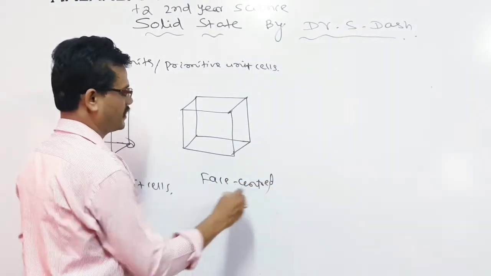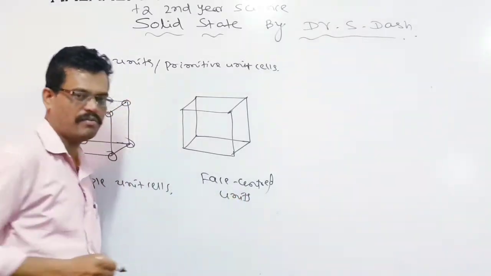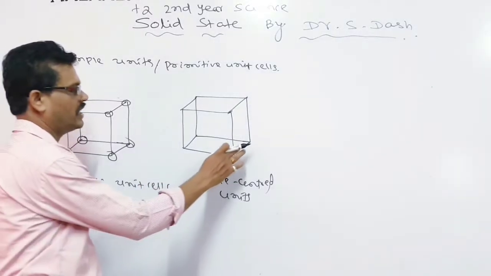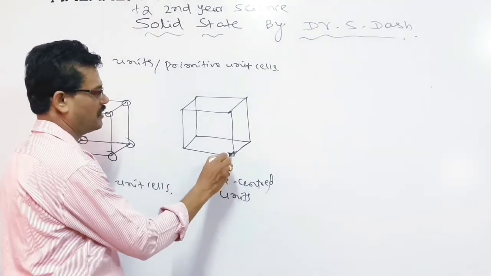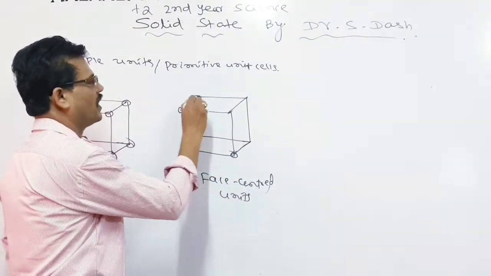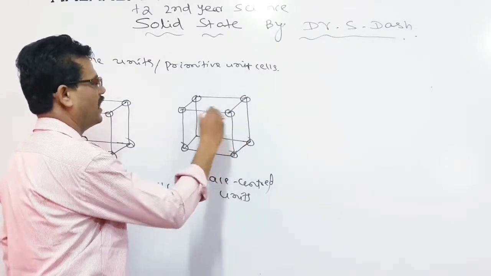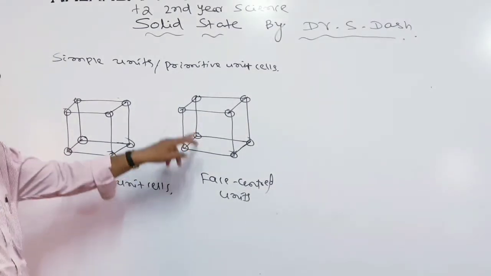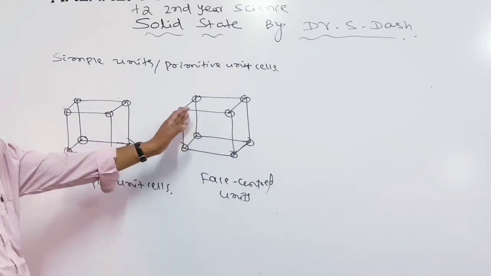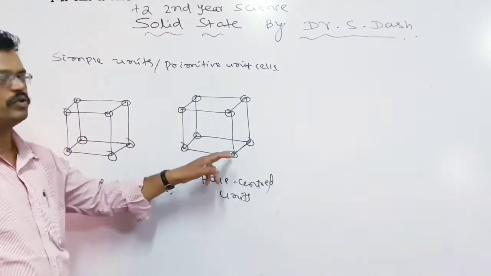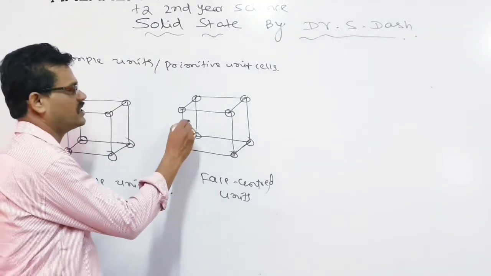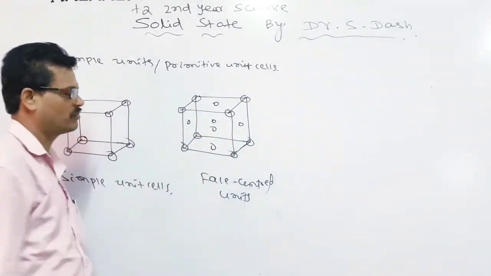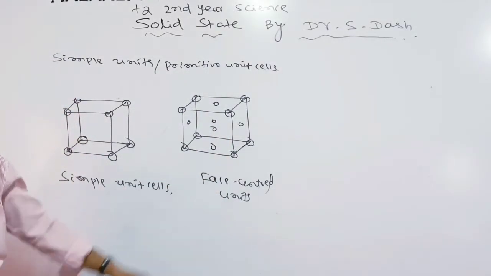And in case of the non-primitive, first of all you have the face-centered unit cell. In this unit cell, you can imagine points are present at each corner of the unit cell, that is 8 corners, and beside the 8 corners there are faces. How many faces are there in this cube? We can see there are 6 faces, front, back, and the 4 sides. So there are 6 points at the 6 faces, 4 sides and top and bottom. That is the face-centered unit cell.